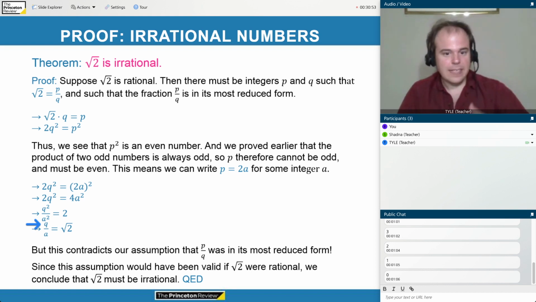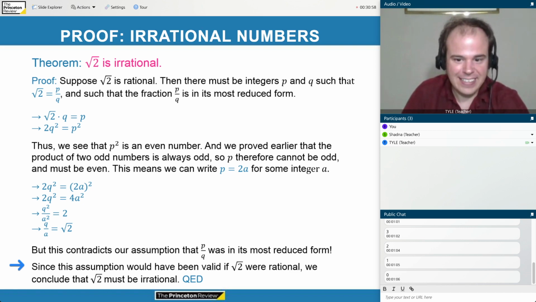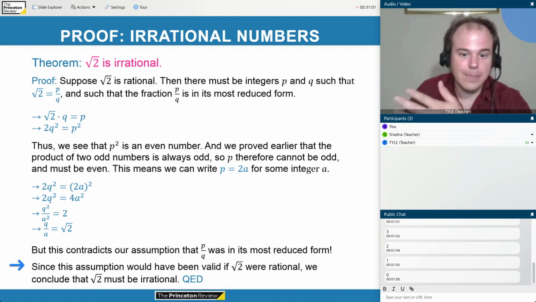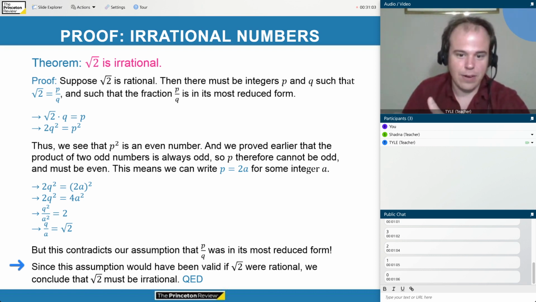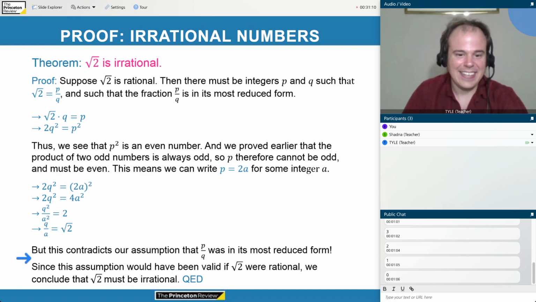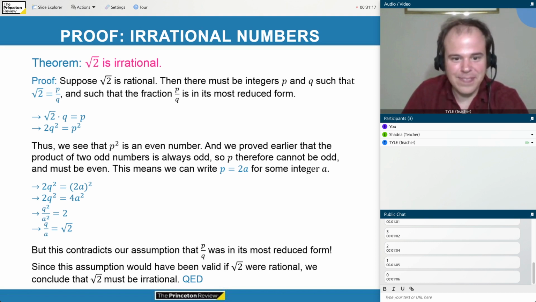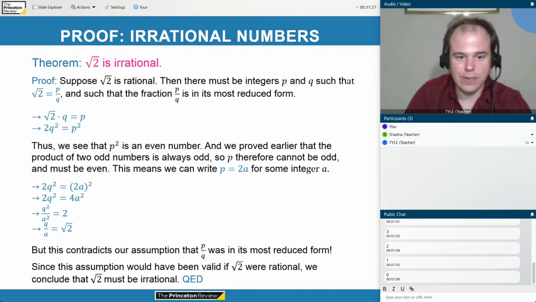So since our original assumption would have been valid if the square root of 2 were rational, and since we disproved that original assumption, it must be the case that the square root of 2 is not rational. Or we could say that the square root of 2 is irrational. Okay? QED. We proved it. All right. Kind of a sneaky proof. And we managed to show something pretty incredible, that there's no pair of numbers p and q that we could use to write the square root of 2.